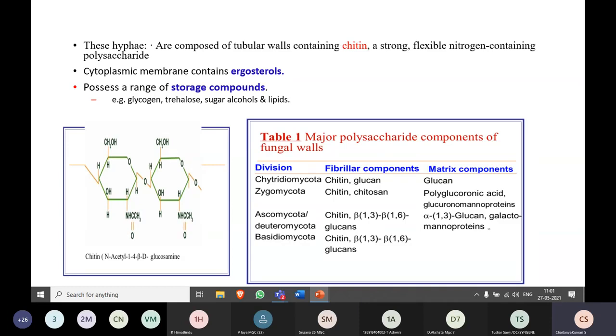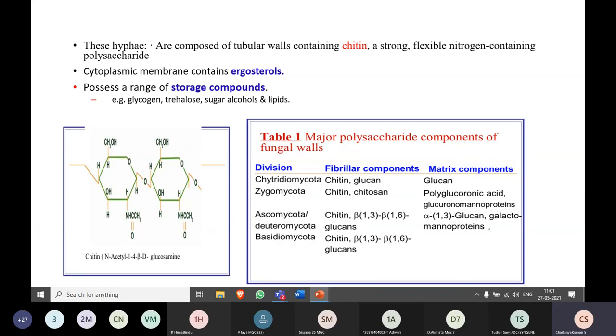But that will not happen in the case of the fungi as well as the bacterial cell, because they don't have any cholesterol in their cytoplasmic membrane. Instead of that, they will be having the ergosterol, which is similar to the cholesterol itself. So what is the importance of this ergosterol? It is helpful in the formation of the cytoplasmic membrane or the plasma membrane to maintain its fluidity. Okay, the main role is to maintain the fluidity of the cytoplasmic membrane.